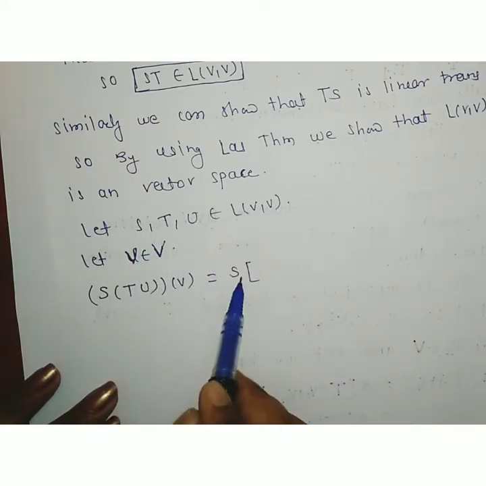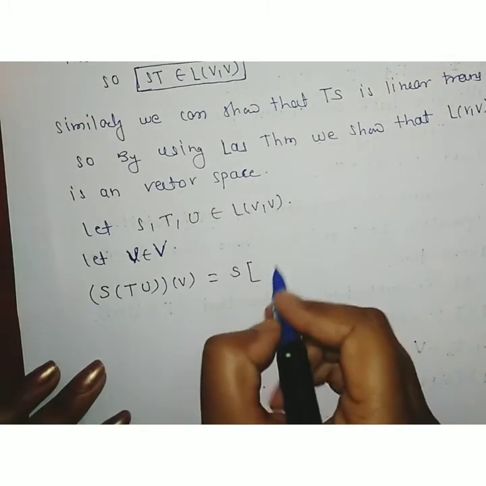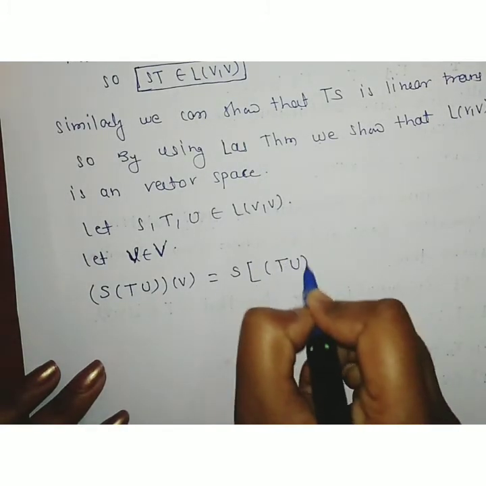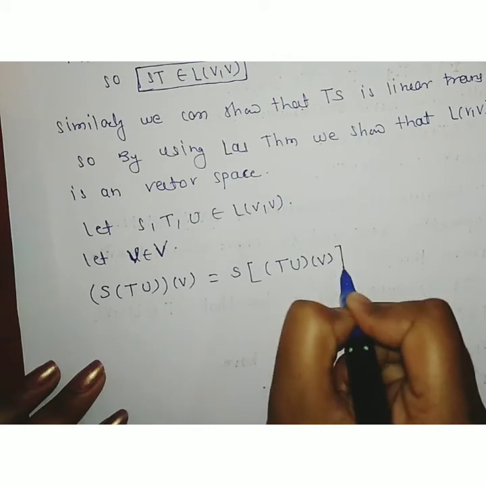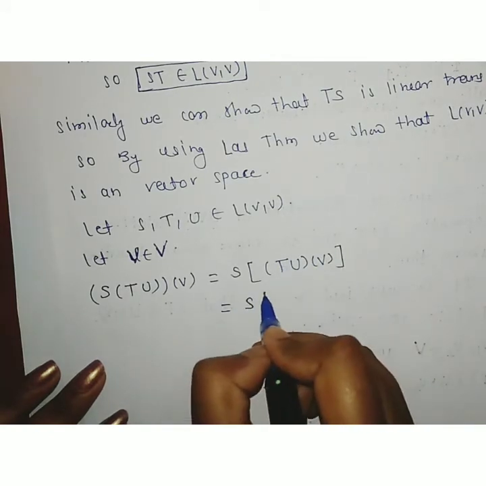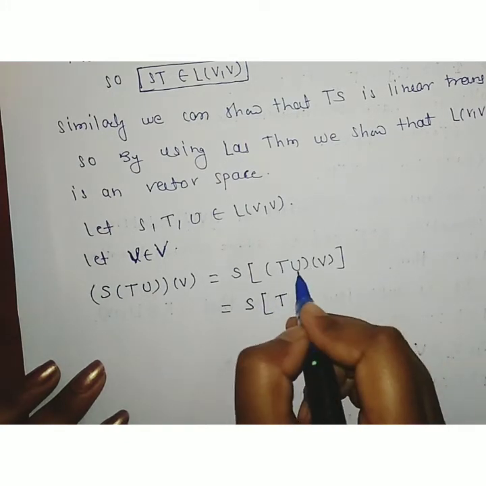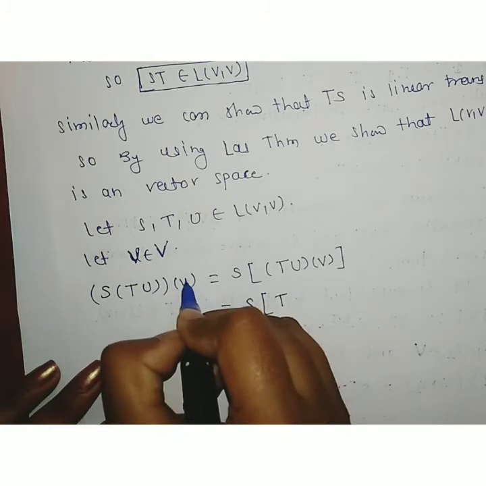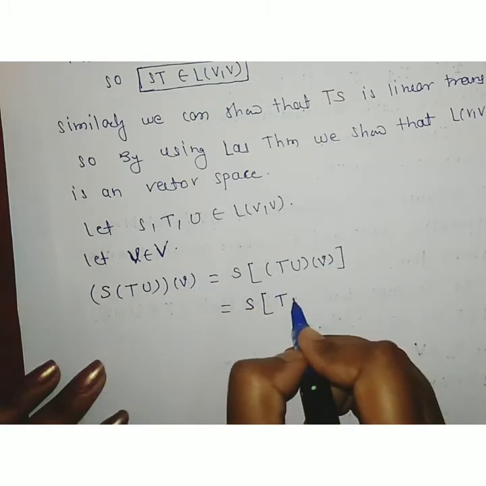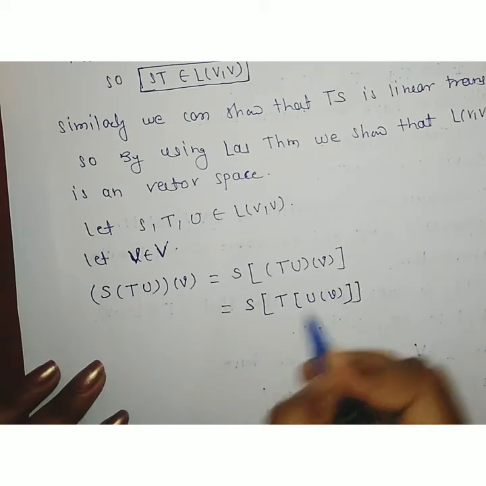Therefore, these properties of associativity are satisfied here, which is equal to S into TU operating on v, which is equal to S into T, then take U and v in one bracket, this is a small v, which is equal to T into U operating on the small v.